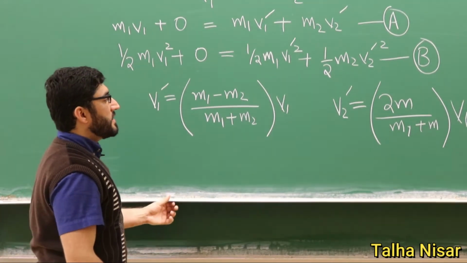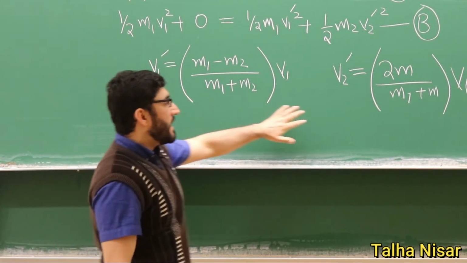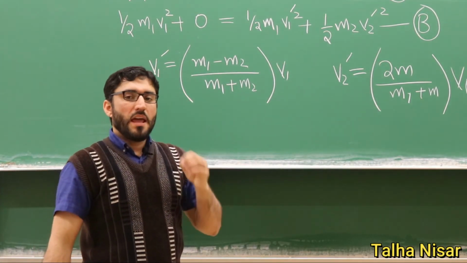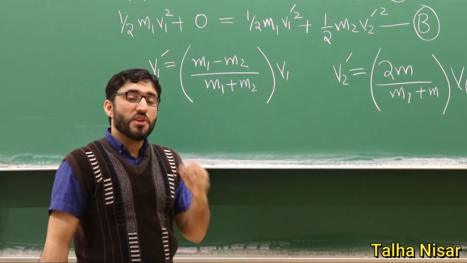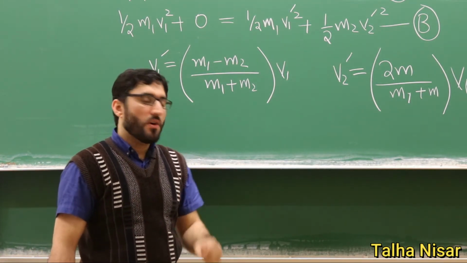So now we have these two results, and we want to see what will happen to the velocities if we change the masses of the particles.